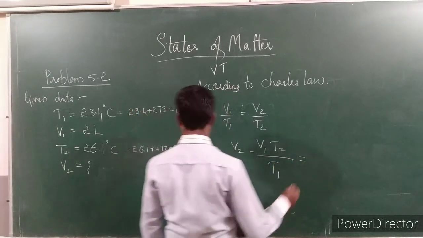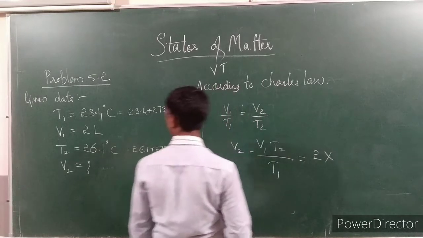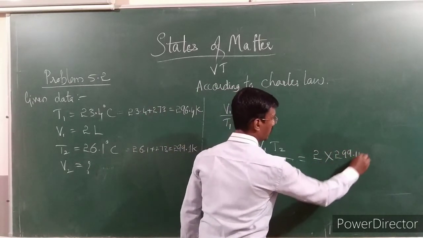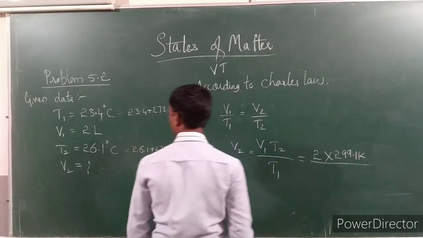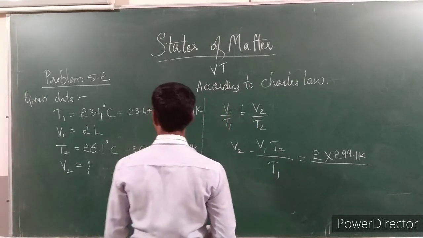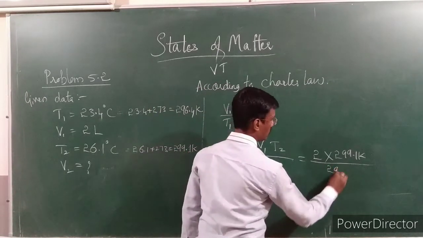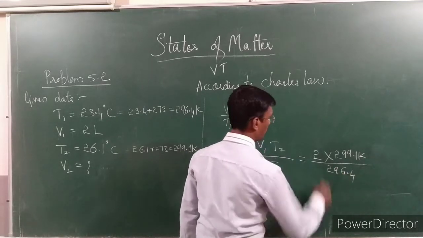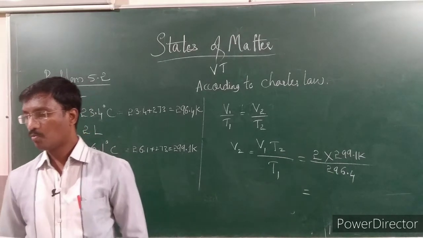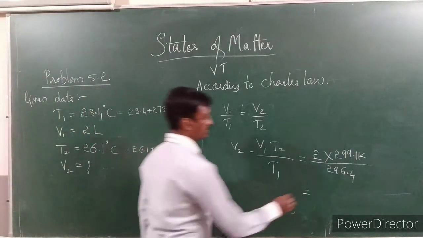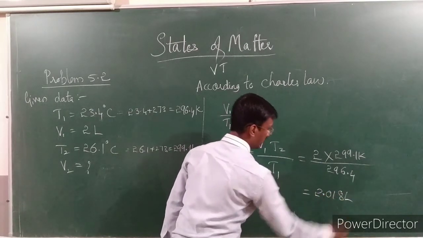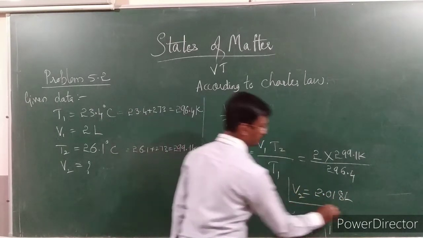V1 is 2 liters and T2 is 299.1 Kelvin, divided by T1, which is 296.4 Kelvin. By substituting this, we get the volume V2, that is 2.018 liters.